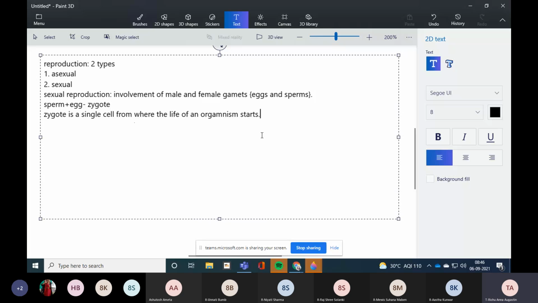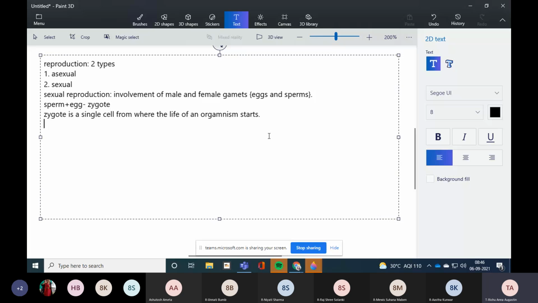We will move to the next topic, asexual reproduction in animals. Now here you can just underline things. I'm not writing. Asexual reproduction in animals. So the first method is fission. We can say binary fission or multiple fission.